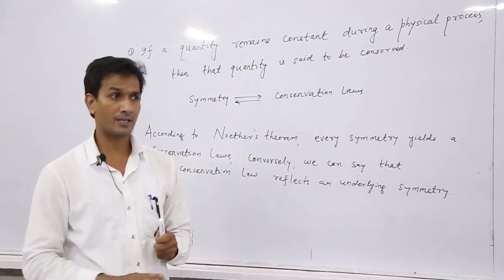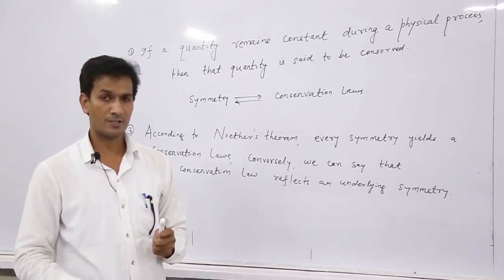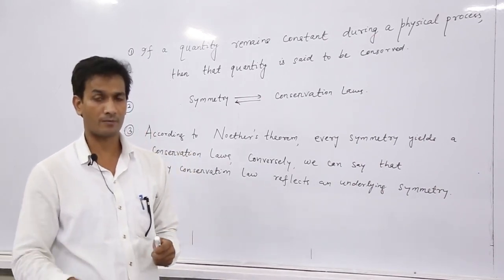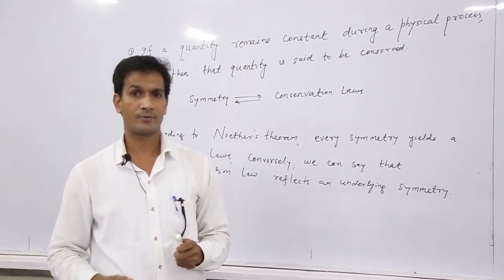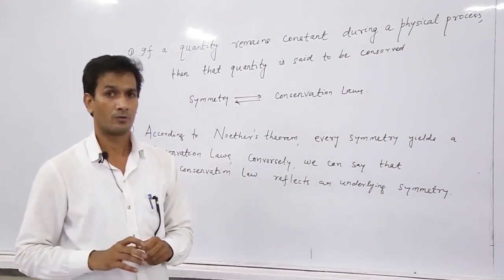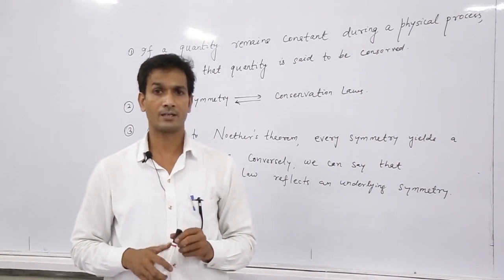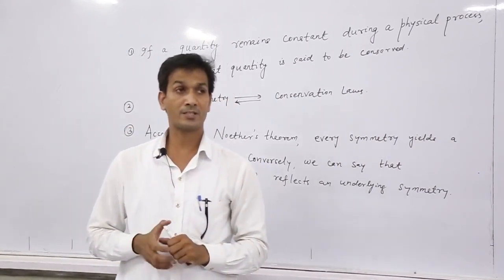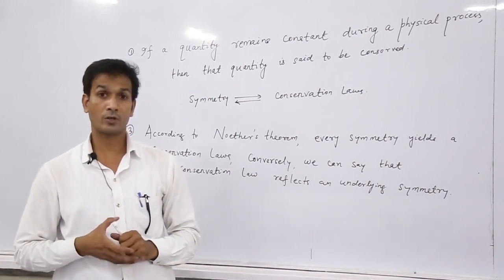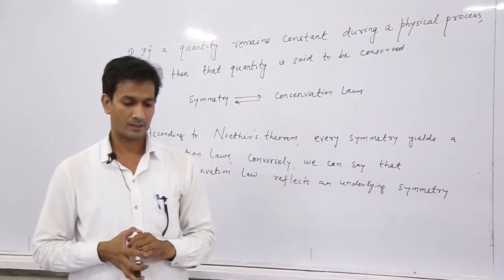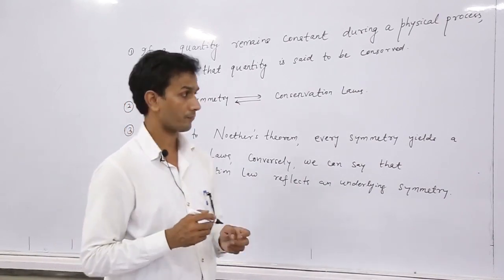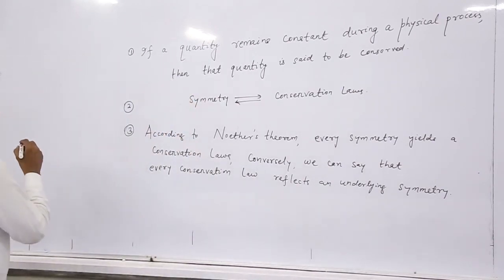If there is a symmetry in translations, that means if we move from one point to another place, then a physical quantity which remains constant is the linear momentum. Similarly, if a system is symmetrical under rotations about a point, then we can say that angular momentum is conserved.